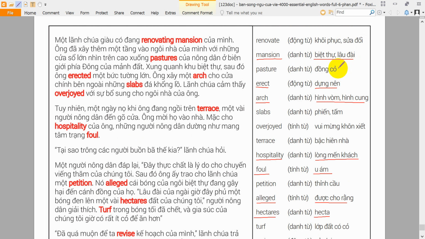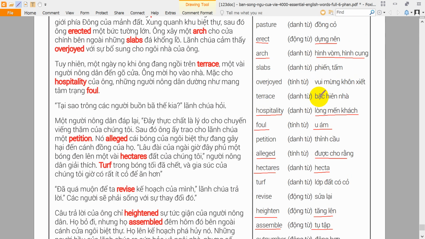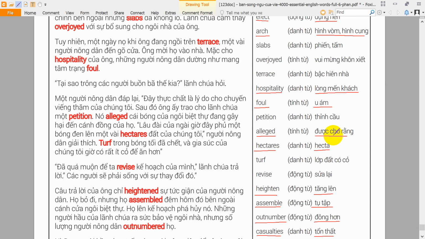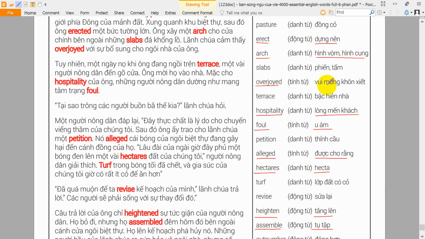Outnumber. To outnumber a group means to have a greater number than it. The girls outnumbered the boys at the school by 4 to 1. Overjoyed. If someone is overjoyed, then they are extremely happy. He was overjoyed by the news of his promotion.